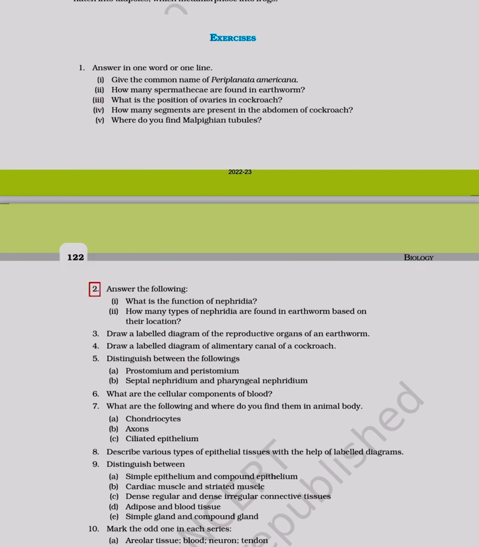2. Answer the following. 1. What is the function of nephridia? 2. How many types of nephridia are found in earthworm based on their location? 3. Draw a labeled diagram of the reproductive organs of an earthworm. 4. Draw a labeled diagram of alimentary canal of a cockroach.